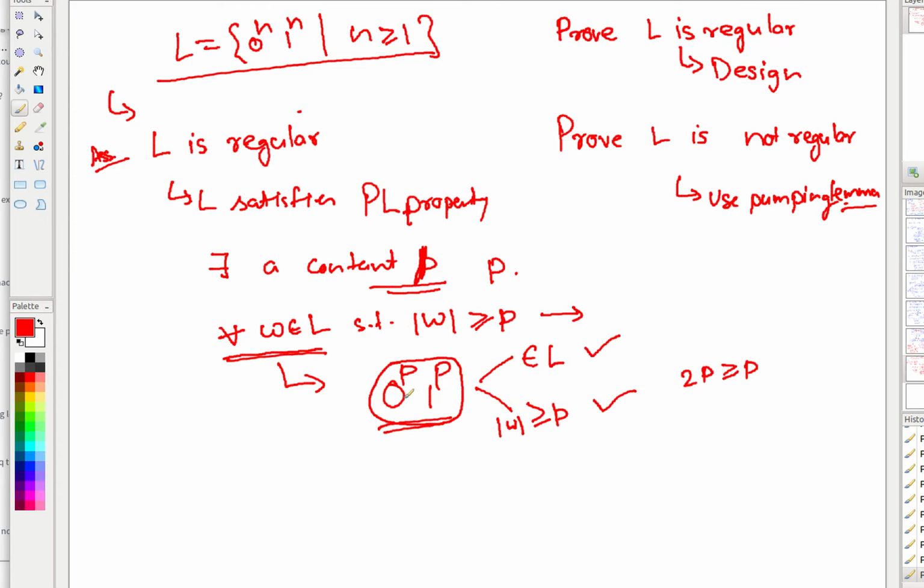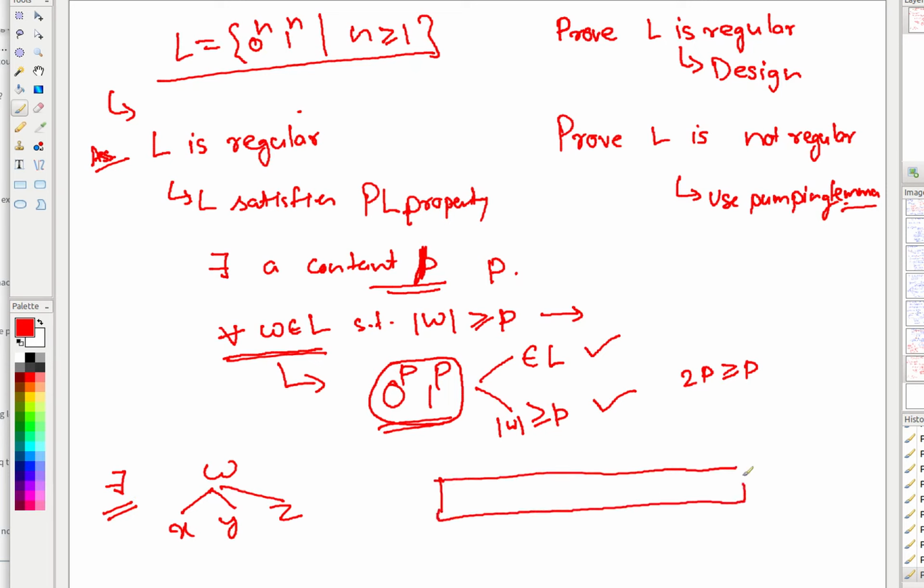Now it says that once you pick any string, there exists a breakup. So this W can be broken into some XYZ. I don't know what particular breakup, but there exists one. Let's say this is my zeros, this is ones. There are P zeros and P ones.